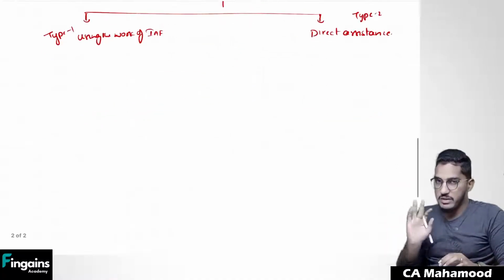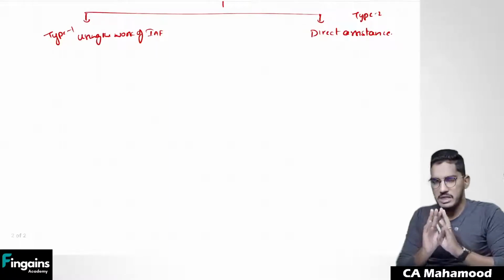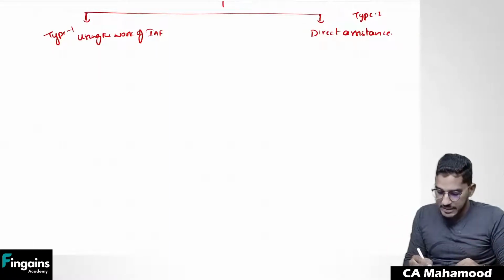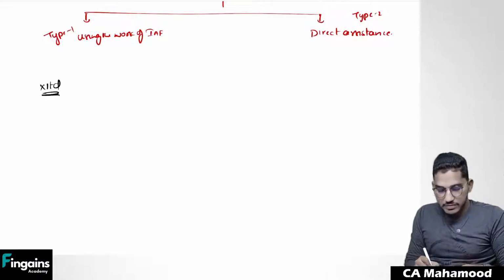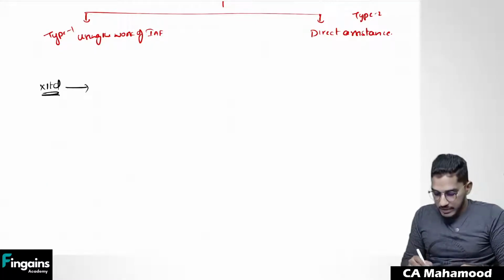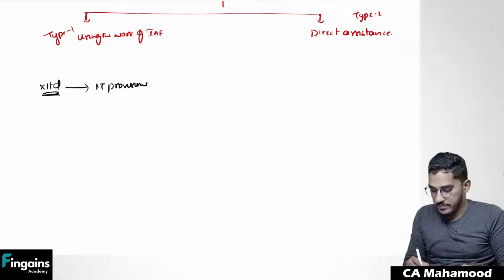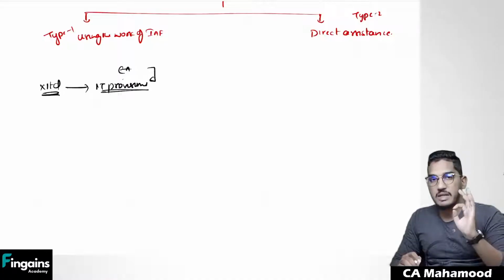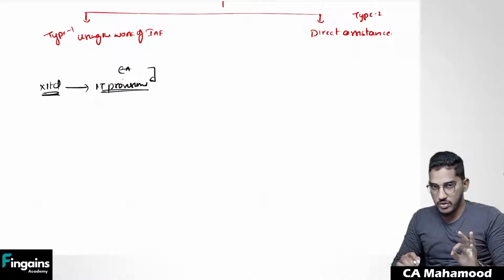Now, what is the difference between the two? I will try to explain in very simple layman terms. Take for example, you are conducting an audit of X Limited. You wanted to verify whether income tax provisions are calculated correctly or not. As an external auditor, you wanted to obtain audit evidence whether the income tax provision has been calculated properly or not.